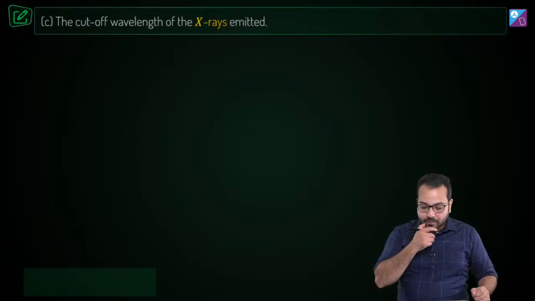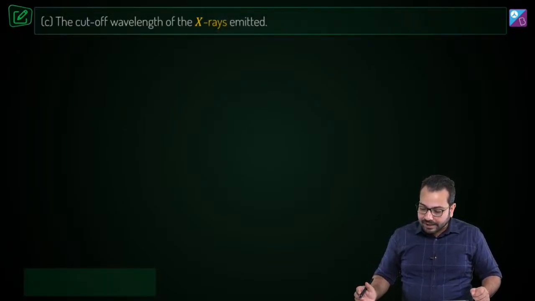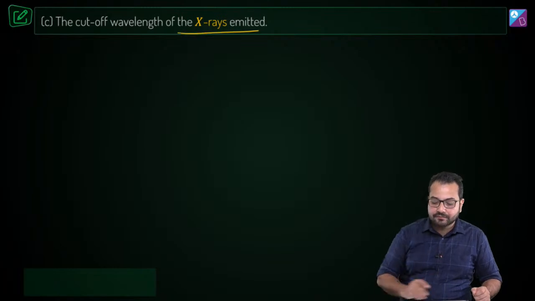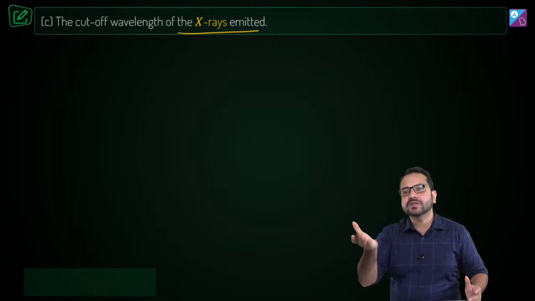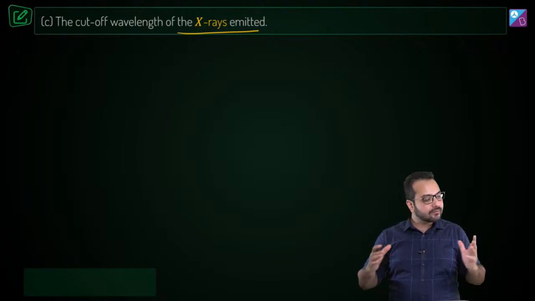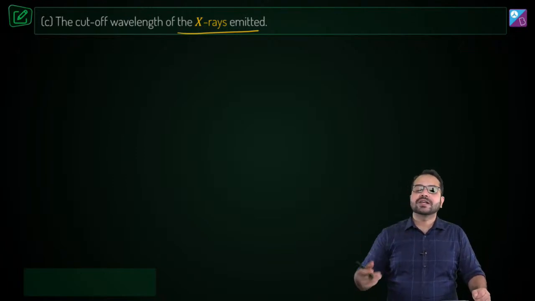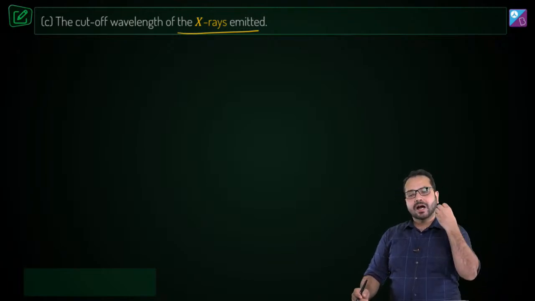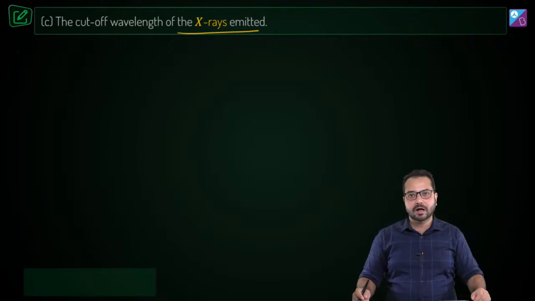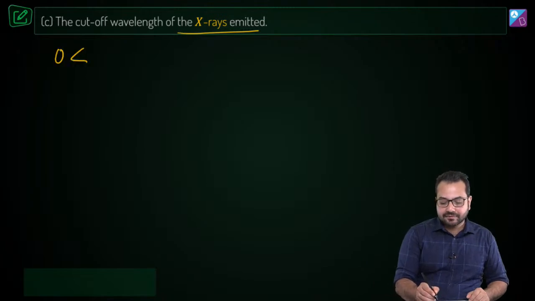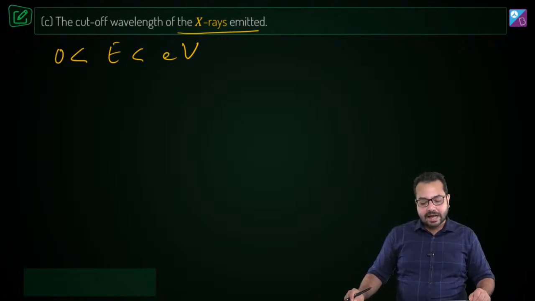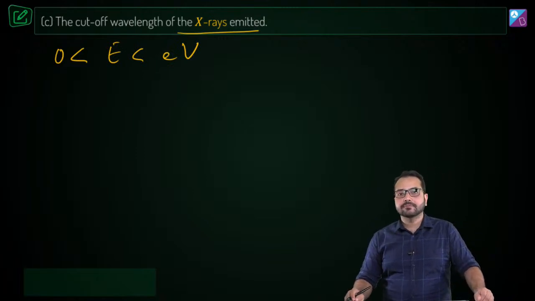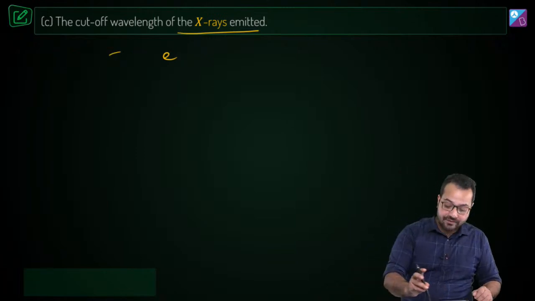What is the next part of the problem? We have to find out the cutoff wavelength of the X-ray emitted. Now how is continuous X-ray emitted? Can anyone let me know? When highly energetic electrons are falling on the metal target, they can have an energy between 0 and eV. Do you agree?